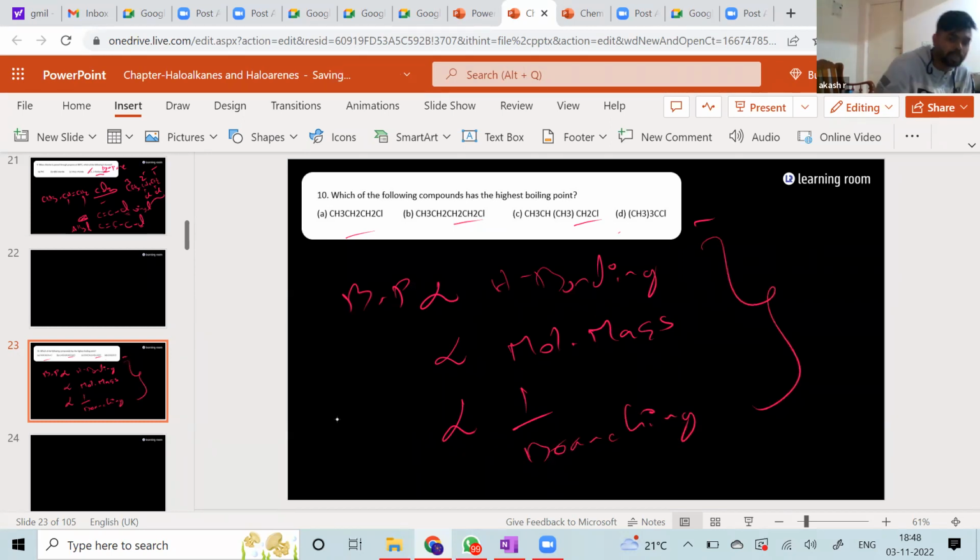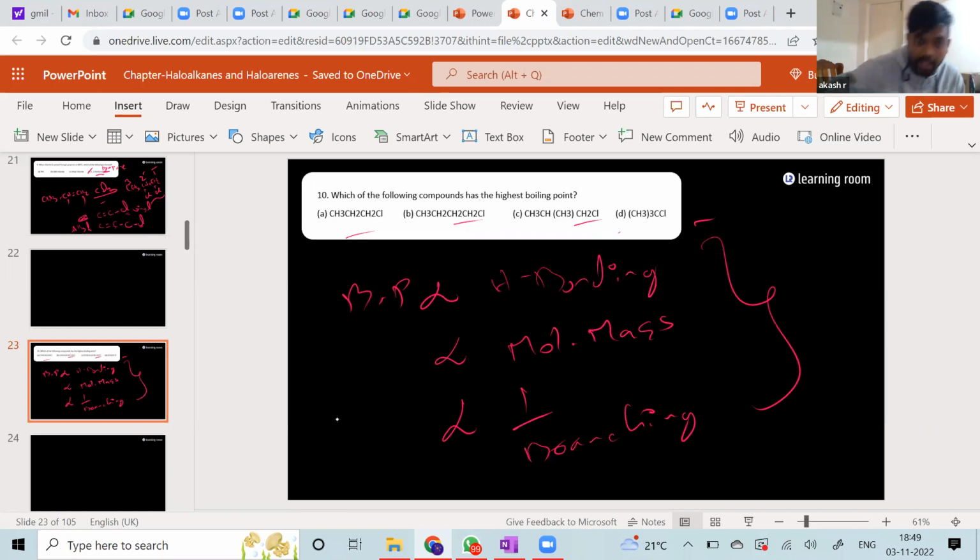These are the points you will look for: boiling point. Boiling point is directly proportional to hydrogen bonding, directly proportional to the molecular mass of the compound, but inversely proportional to the branching. That is, a linear compound is going to have more boiling point. A branched compound is going to have lesser boiling point.